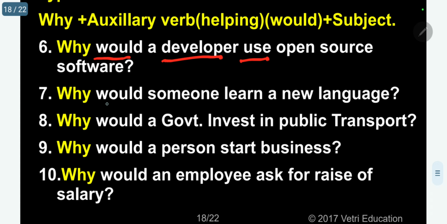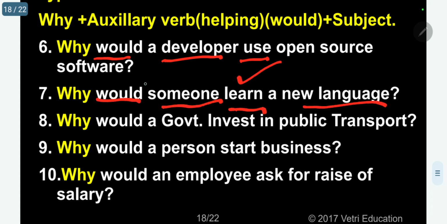Okay, right. Why should someone learn a new language? Learn is the main verb, would is the auxiliary. Why should a government invest in public transport? Invest is the main verb, would is the auxiliary. Why should a person start a business? Start is the main verb, would is the auxiliary. Why would an employee ask for a raise of salary? Ask is the main verb, would is the auxiliary verb. Kindly follow. Next, I'll go for can.